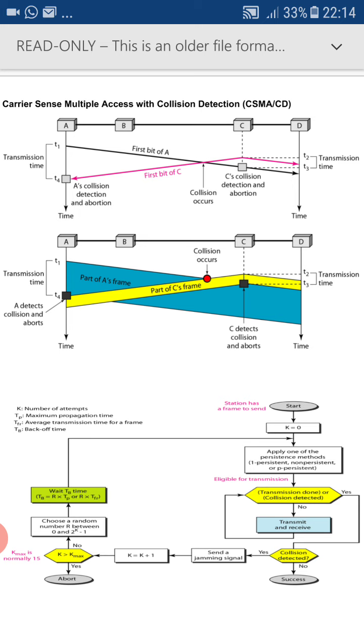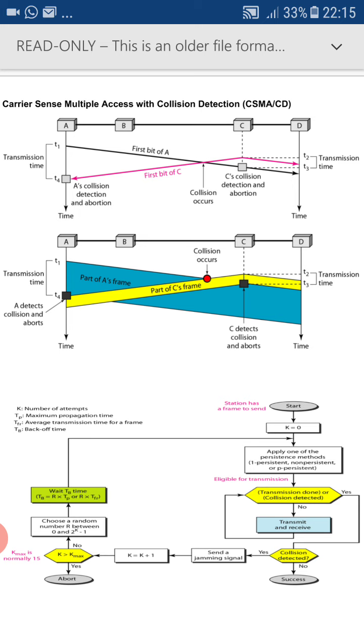Now node C will send a jamming signal to nodes A, B, D which are sharing the same medium, and node C will abort the transmission. But still the transmission at A is carried on. And at a time t4, node A will receive the jamming signal of node C. When A receives the jamming signal, then it comes to know that there is a collision over the medium. Thus A aborts its transmission. This is all about the diagram.